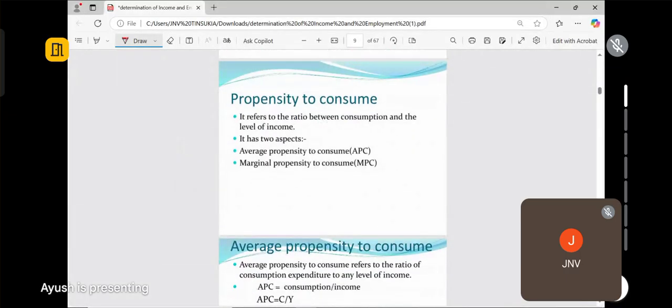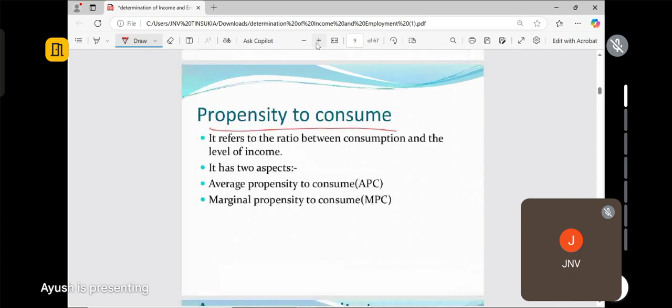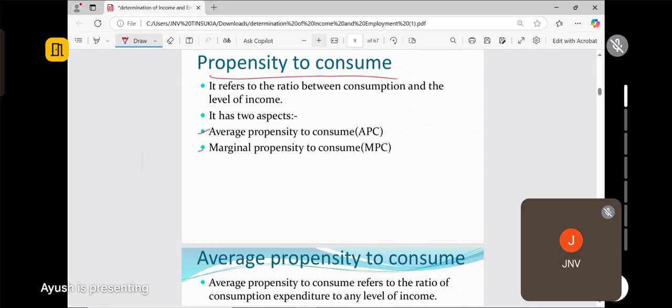And then we have propensity to consume. Propensity means the tendency, how much you will consume. With a change in income, consumption is always measured in relation to income. It is again of two types: average propensity to consume and marginal propensity to consume. Average propensity to consume we indicate as APC, and marginal propensity to consume as MPC. So let's see one by one.